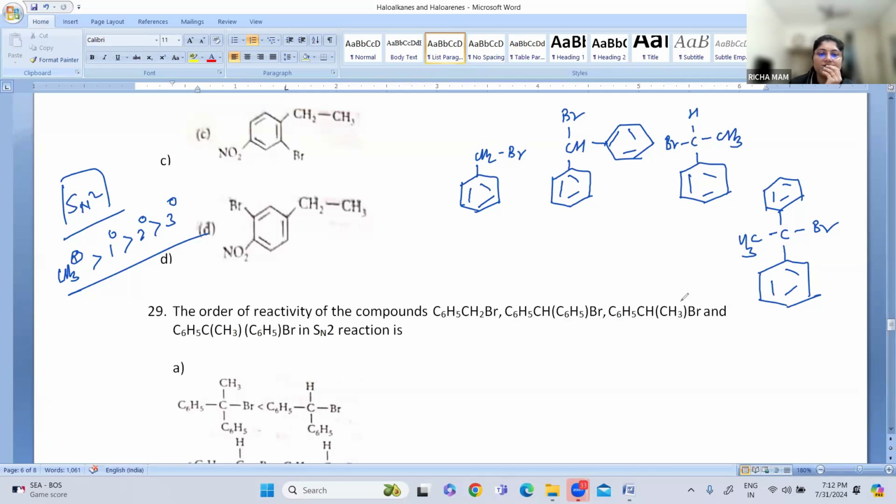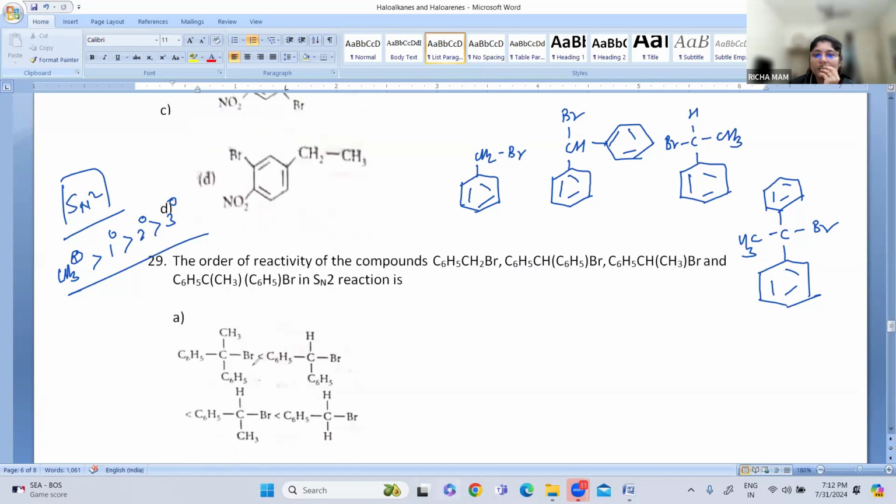Now here when we break the compound, you have to tell the order of reactivity. We know that primary are more stable. When we break this bond, one carbocation is formed, which is a primary carbocation. Here this bond is formed, so this will be a secondary. When this is broken, again this is also a secondary. When this bond is broken, this is a tertiary.